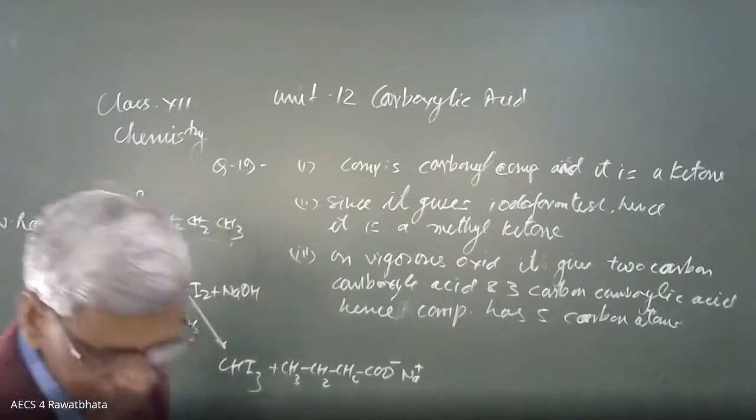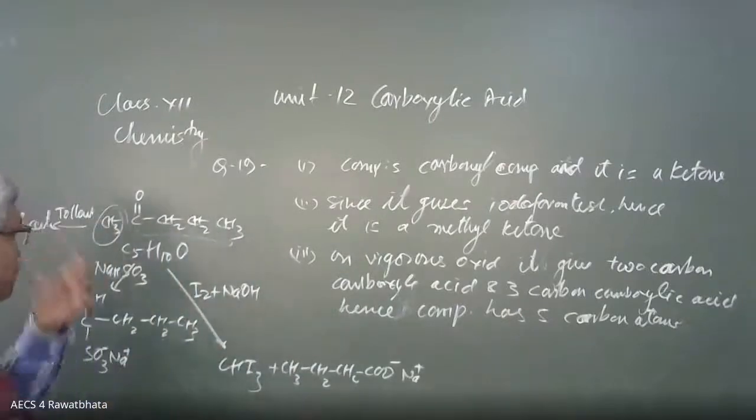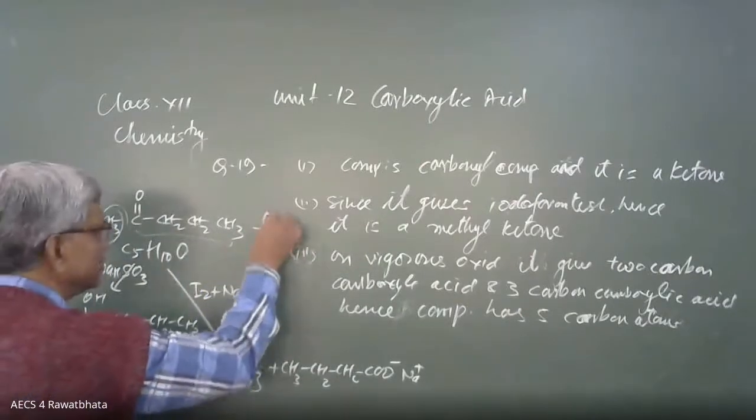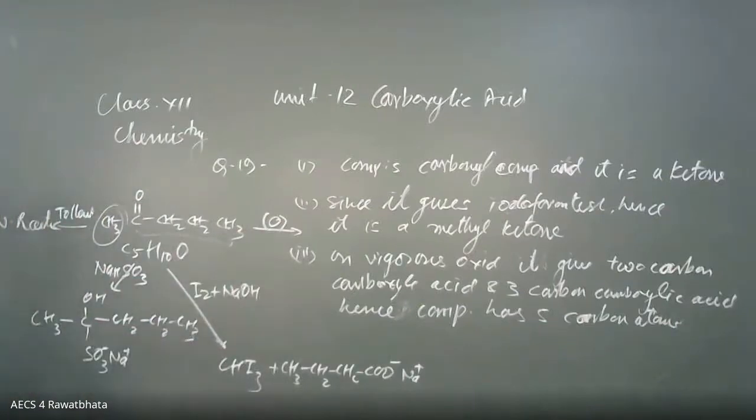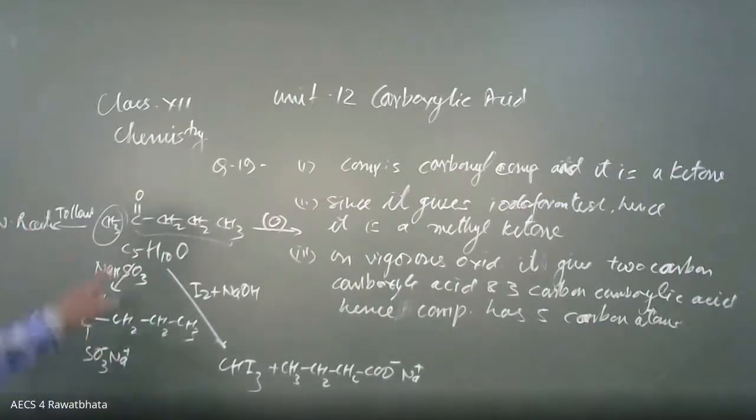And finally, on vigorous oxidation, it forms 2 carboxylic acids. Which bond is broken? Here we have to apply Popoff's rule. Remember, children, Popoff's rule: when the carbonyl group of a ketone is oxidized under vigorous conditions, the carbonyl carbon goes along with that alkyl group which has fewer carbon atoms.